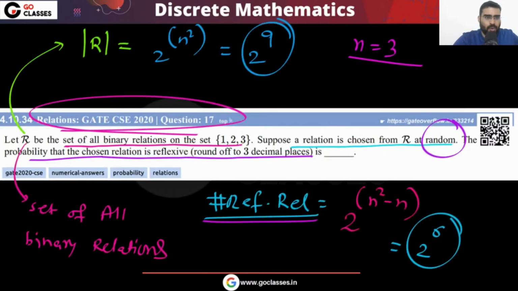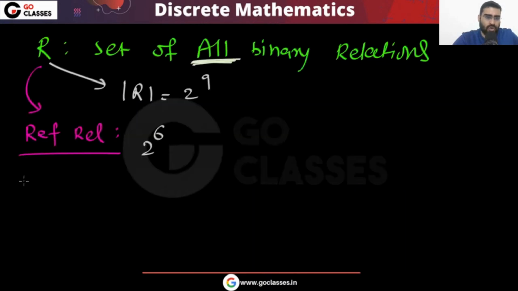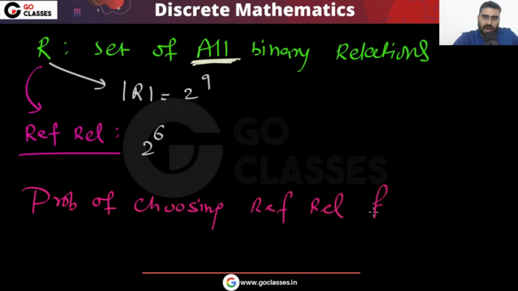The question is asking probability. You are choosing one relation. So what is the probability of choosing a reflexive relation from R? That will be 2 power 6, the number of reflexive relations in R, and the total number of relations in R is 2 power 9.